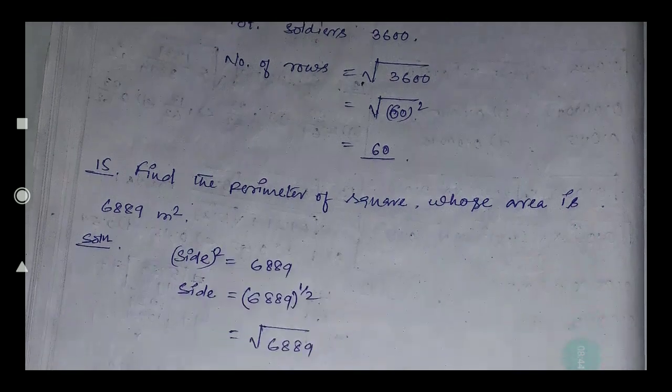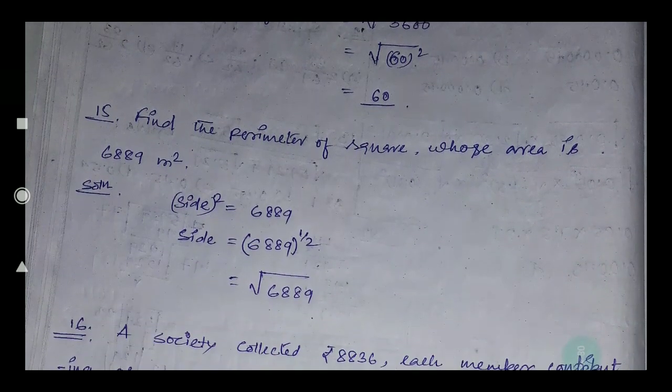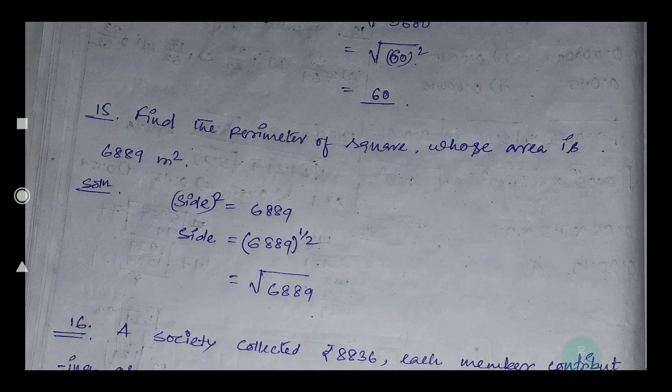60. Okay, find the perimeter of a square whose area is this much given. Area means how much? Side square means 6889. So side will be the square root of 6889. So you have to find the square root of 6889. How will you find?